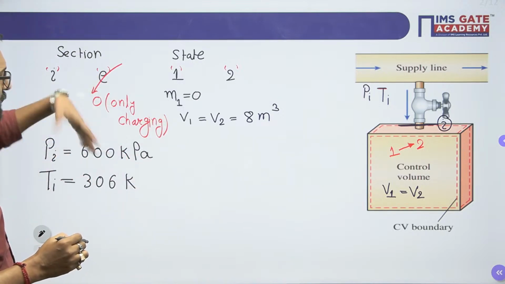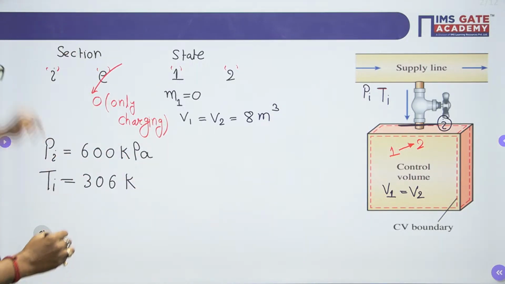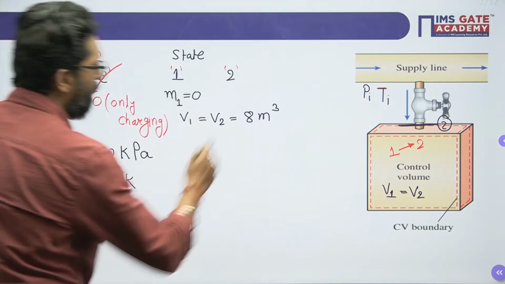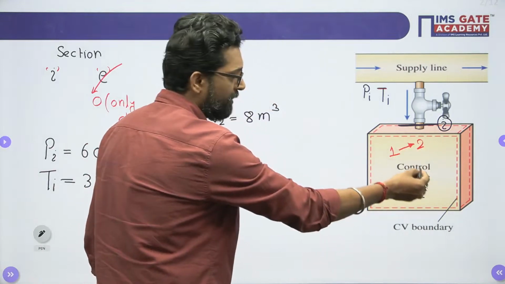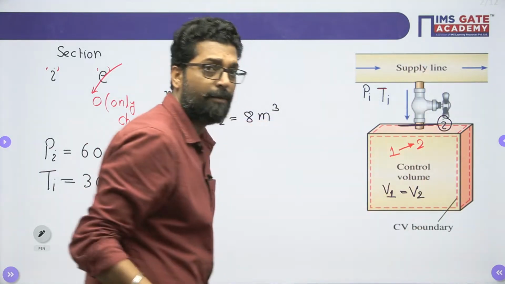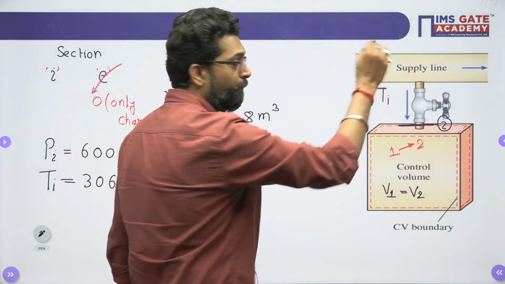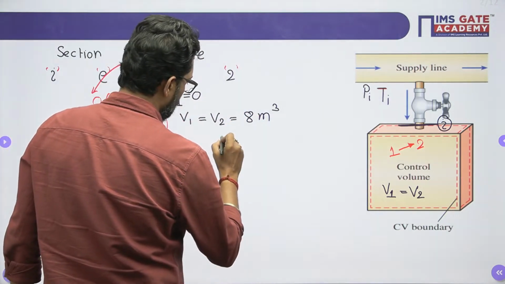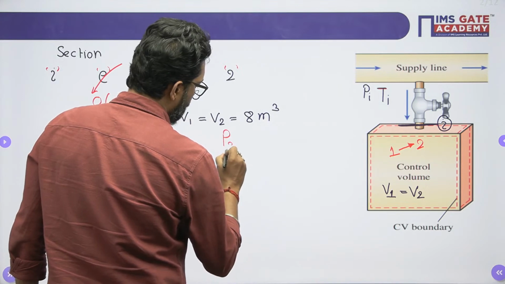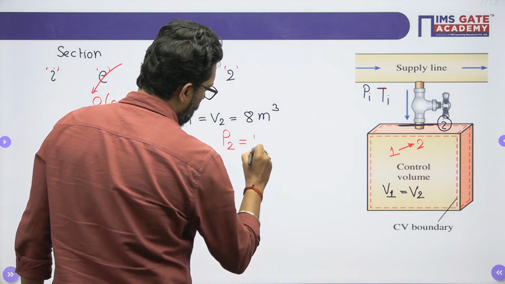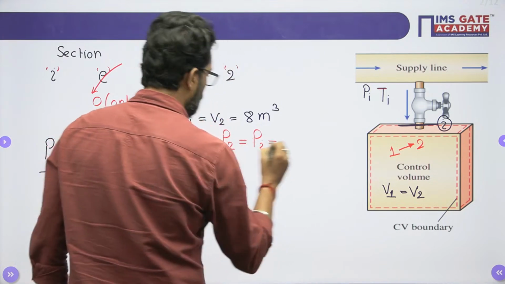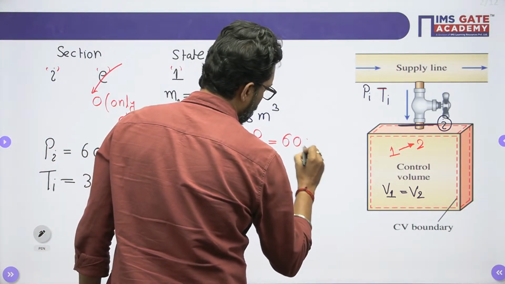No exit, so exit is 0. So this is your inlet condition. Now what is state 1? Now the final state. In the question they are saying that the final state of the system is equal to the pressure in the supply line. So P2 is equal to Pi, and this is equal to 600 kilopascal. It is given.